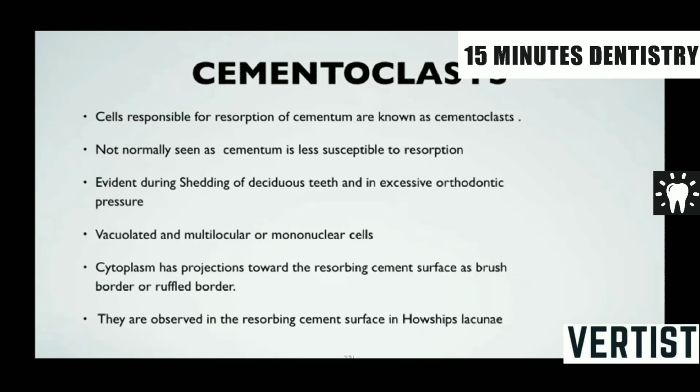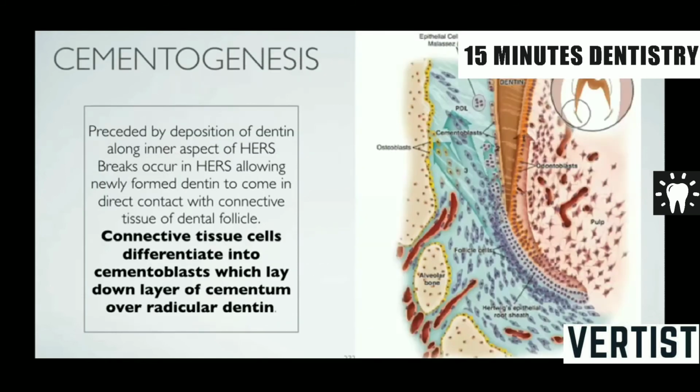Only when there is shedding of deciduous teeth do these cells become evident, or when there is excessive orthodontic pressure, then you may have cemental resorption, which is very rare. These cells are vacuolated, multilocular, or mononuclear cells. The cytoplasm has projections towards the resorbing cementum, and they are present again in Howship's lacunae. Now these cells are also called odontoclasts because they can resorb the dentine also.